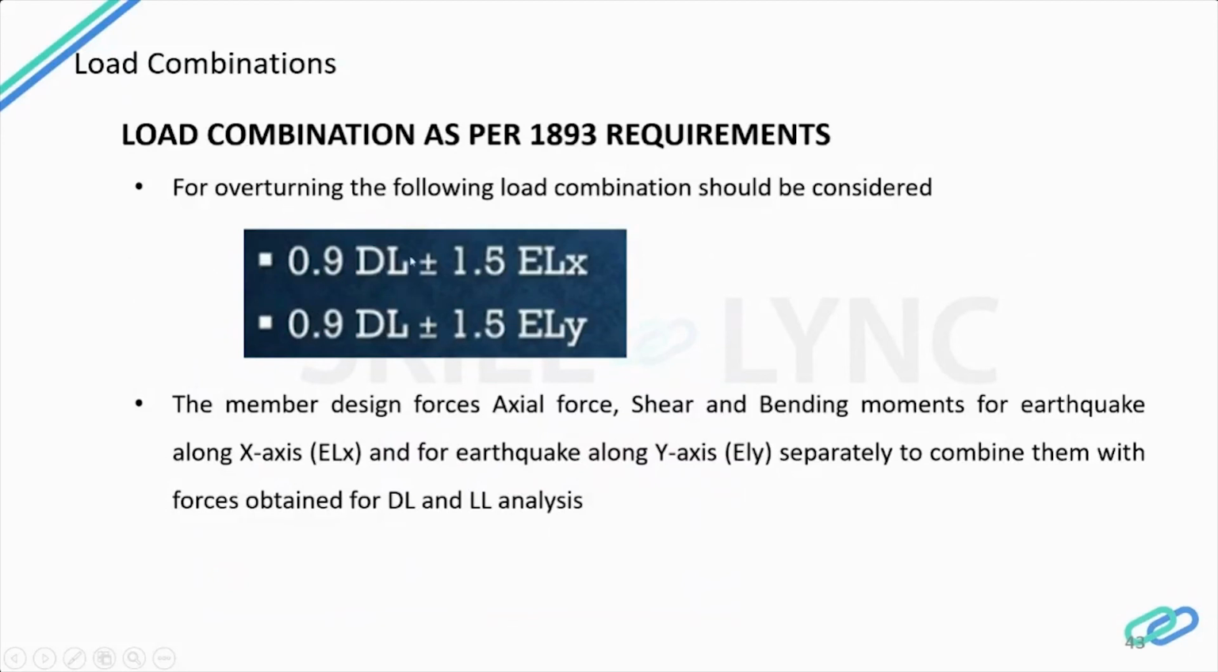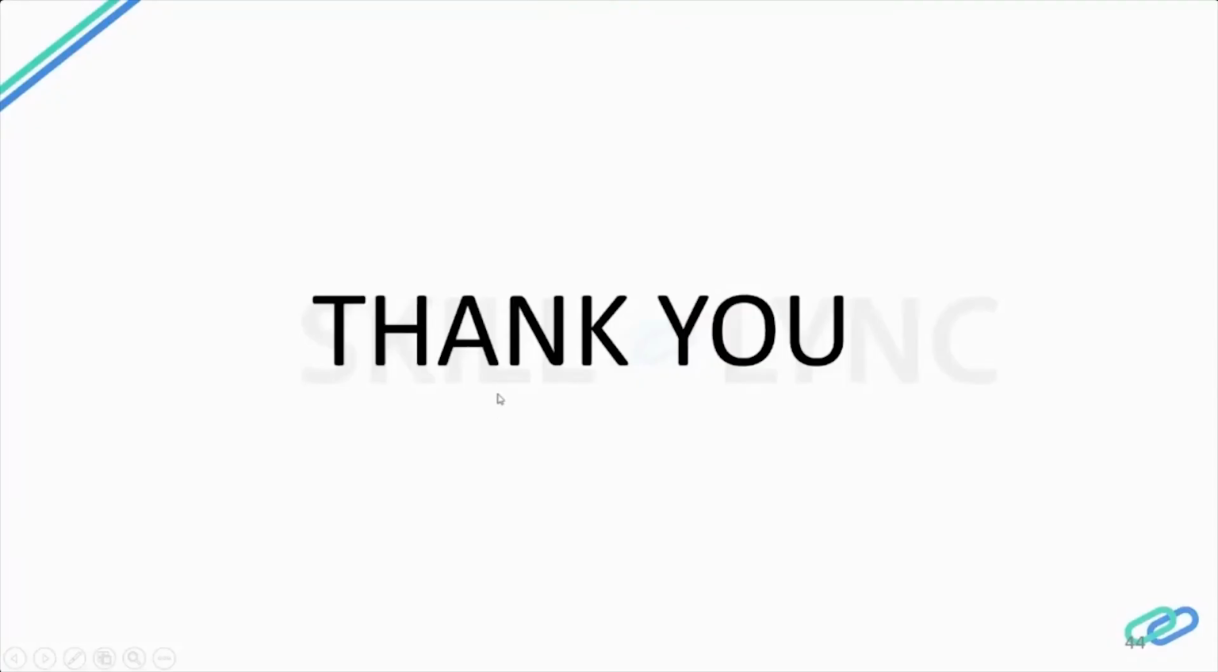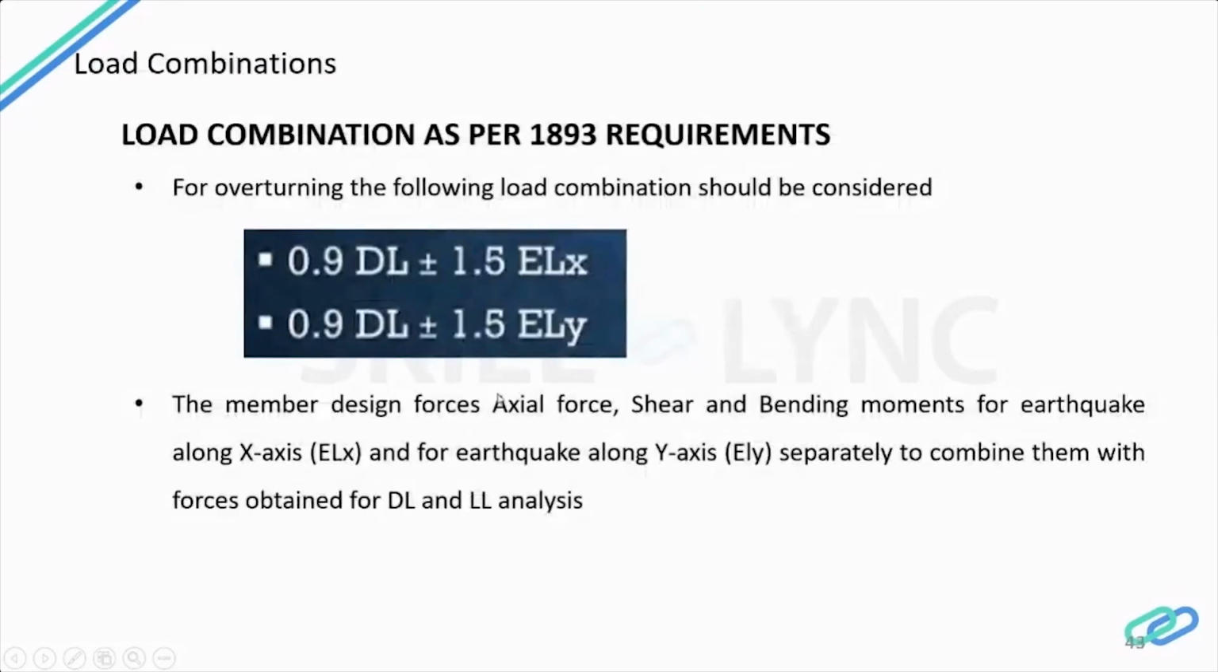So these load combinations are used for overturning, and the member should be designed for axial force, shear force, and bending moments, both along the x-axis and the y-axis, and should be combined with dead load and live load analysis. That is what we have given as 0.9 dead load plus 1.5 earthquake load in the x direction, positive and negative, and 0.9 dead load plus 1.5 earthquake load in the y direction, positive and negative. So I think I made it clear, and I want to make one more thing clear in detail.